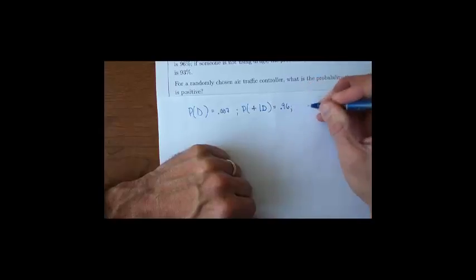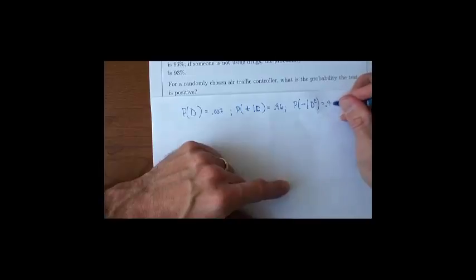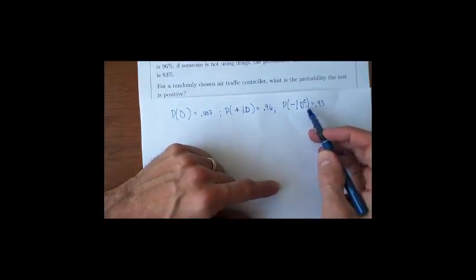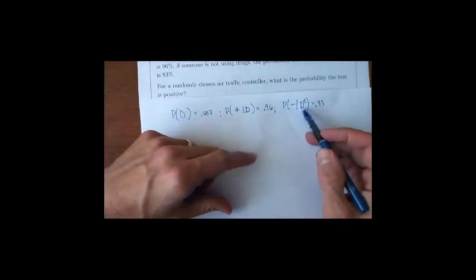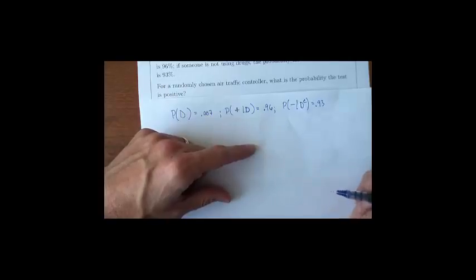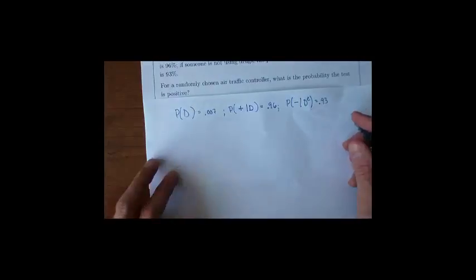And also, we're given that the chance that the test is negative given that they're not a drug user is 93%. See how I did that? The complement of using drugs is not being a drug user. So given that they're not a drug user, what's the chance that it's negative? 93%. Now, what I want to do is get an expression for the chance that a randomly chosen person tests positive for drugs.